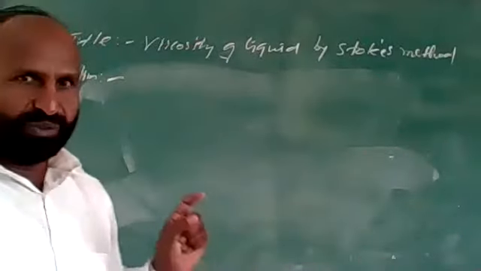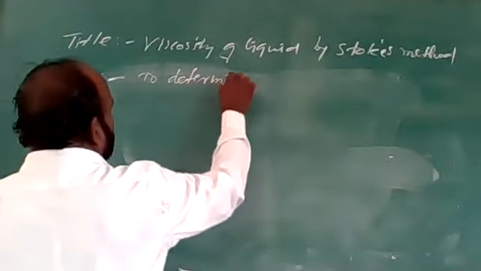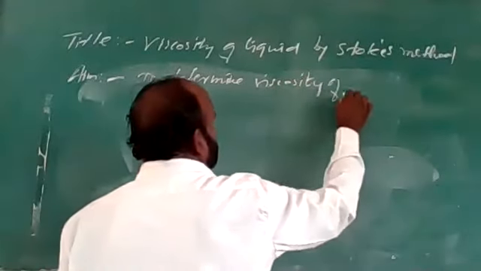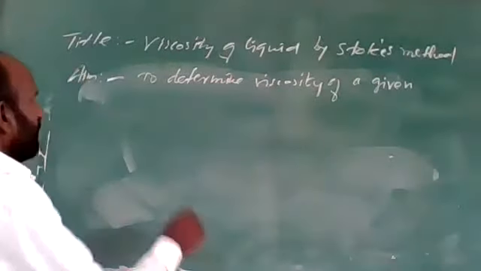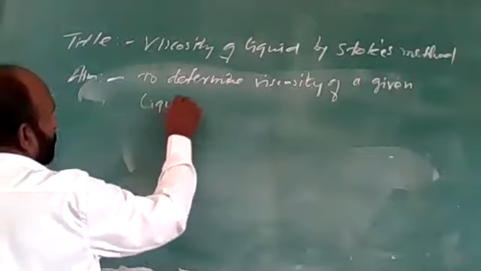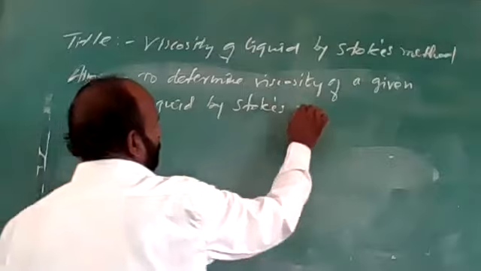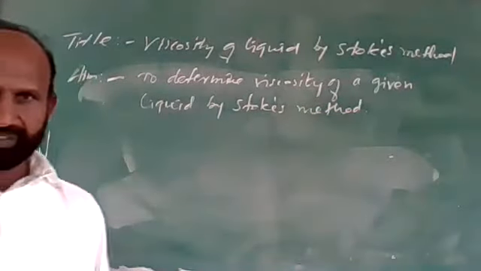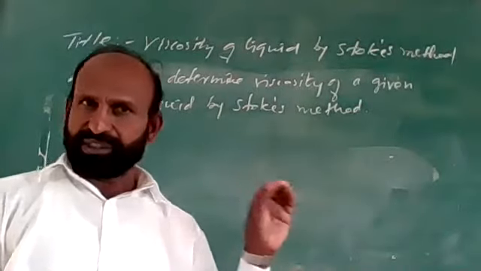Our aim is to determine the viscosity of a given liquid by the Stokes method. Then the apparatus.